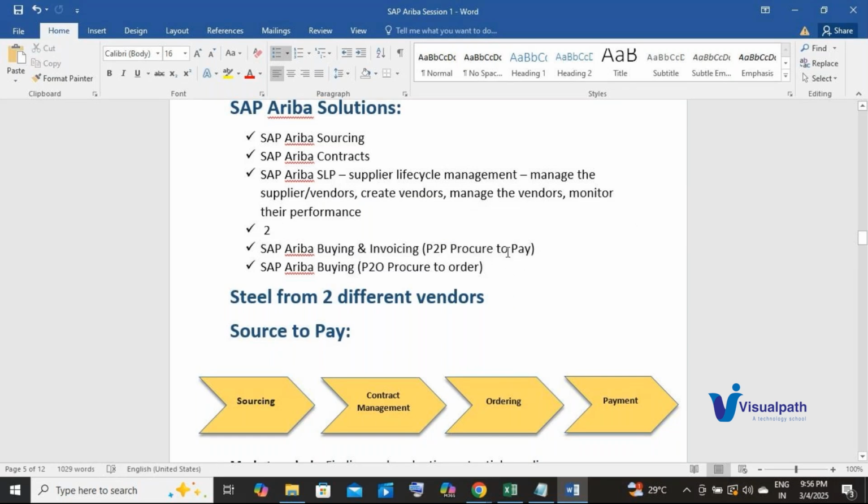So it's the end-to-end flow of the procurement. But here it's just procure to order. I can only do the receiving part from placing the order to receiving the goods. I cannot receive the invoice. But using this solution, I can even handle the invoices as well.